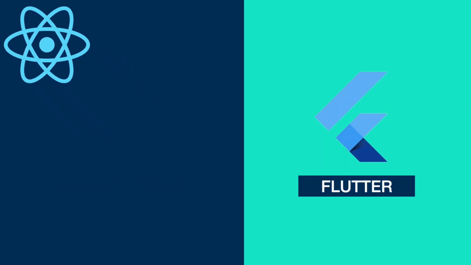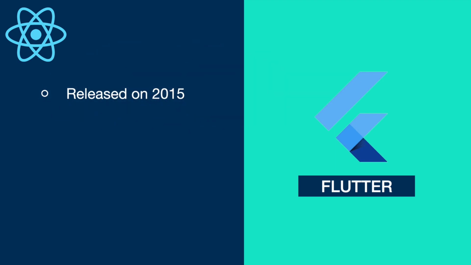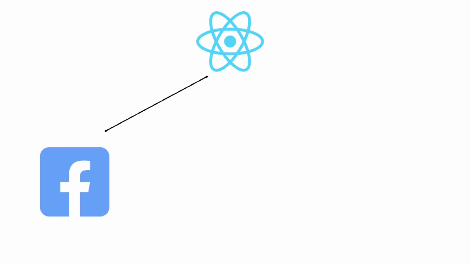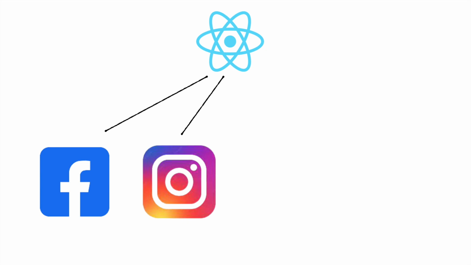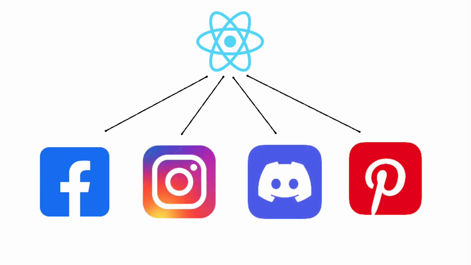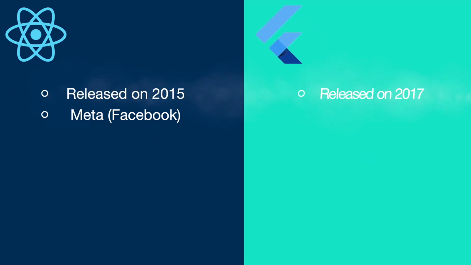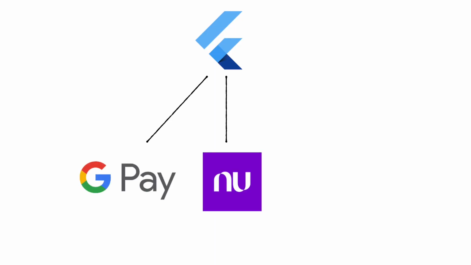React Native was released in 2015 by Facebook, which is now called Meta. Here are some popular examples of mobile applications built with React Native, such as Facebook, Instagram, Discord, and Pinterest. On the other hand, Flutter was released in 2017 by Google. Here are some popular examples of mobile applications built with Flutter, such as Google Pay, NU Bank, and PUBG Mobile.